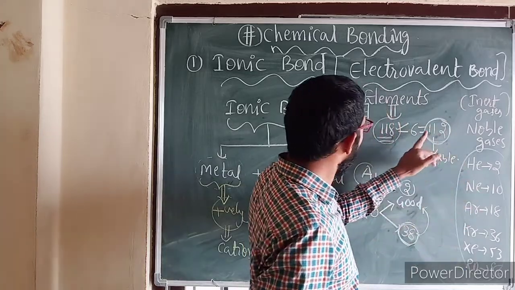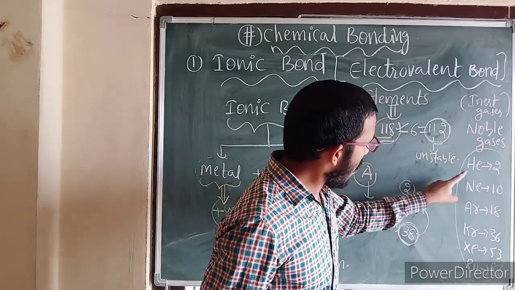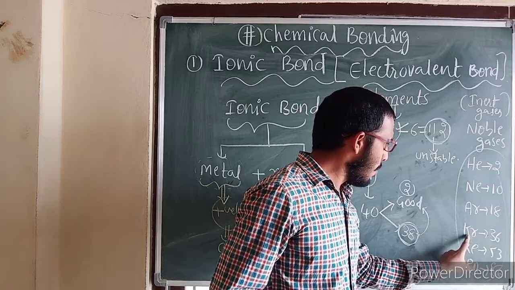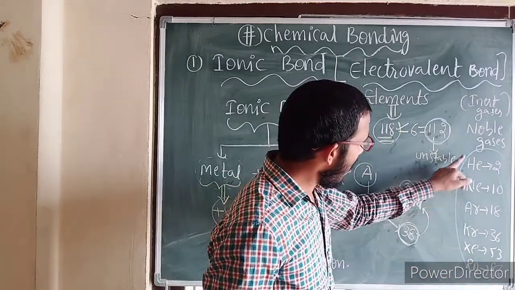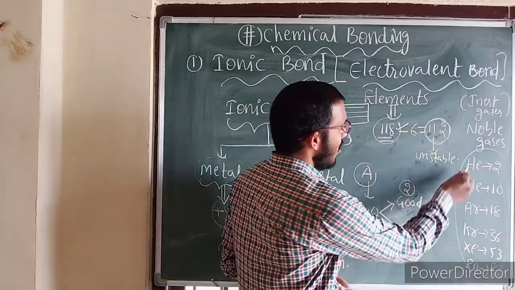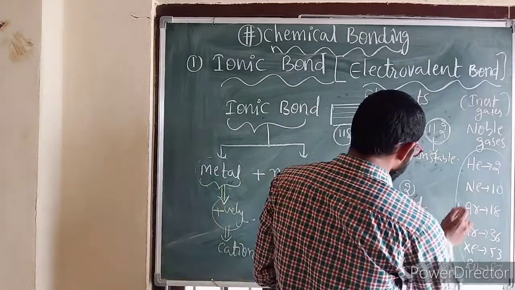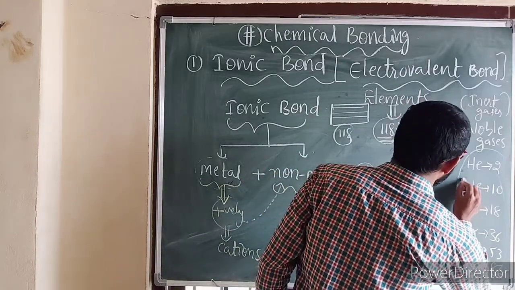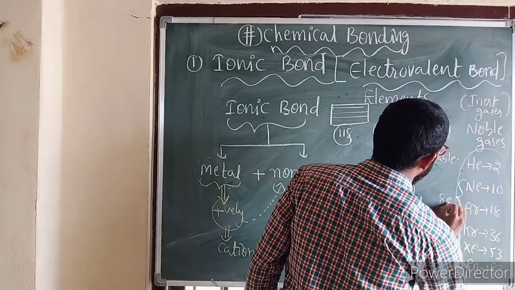So what are these elements looking at in the periodic table? These elements found that helium, neon, argon, krypton, xenon, radon are more stable. What is the quality that makes these elements stable? They found that in their valence shell they have 8 electrons.